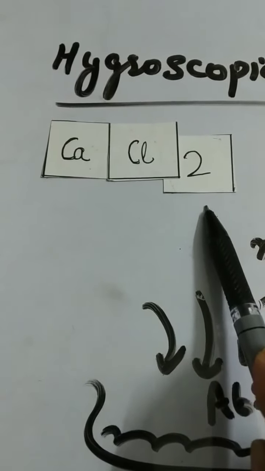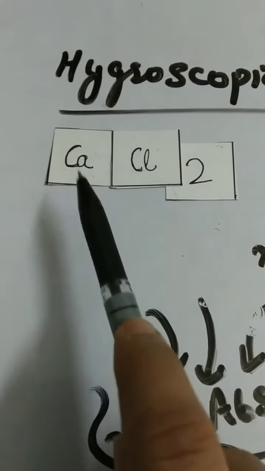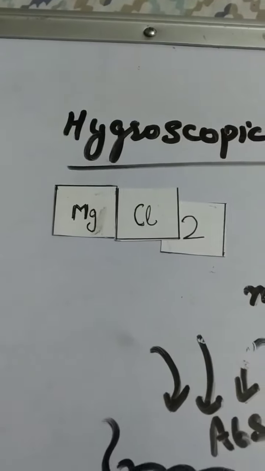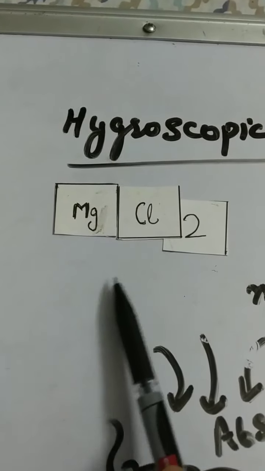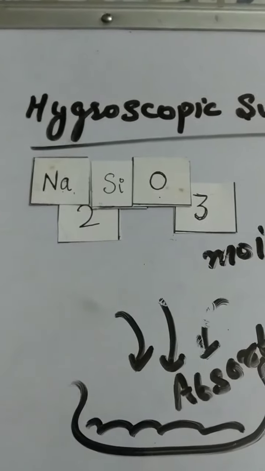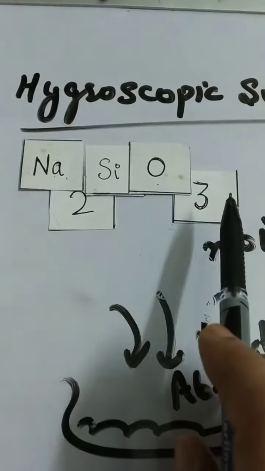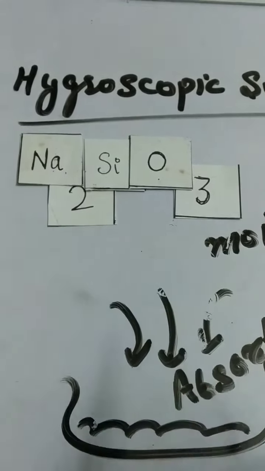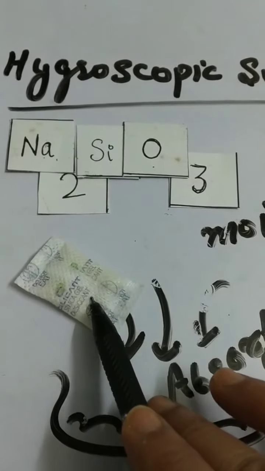CaCl2, anhydrous calcium chloride, anhydrous meaning without water, anhydrous magnesium chloride, MgCl2, Na2SiO3 silica gel. This one is hard silica gel.